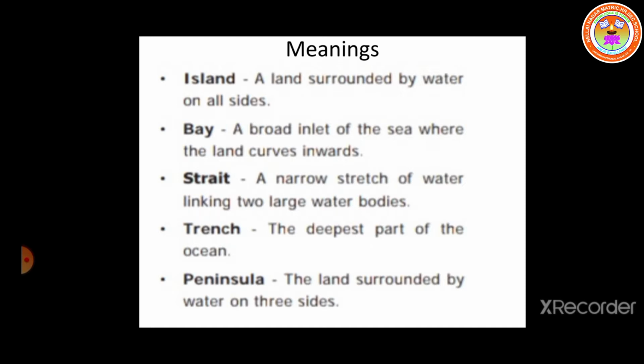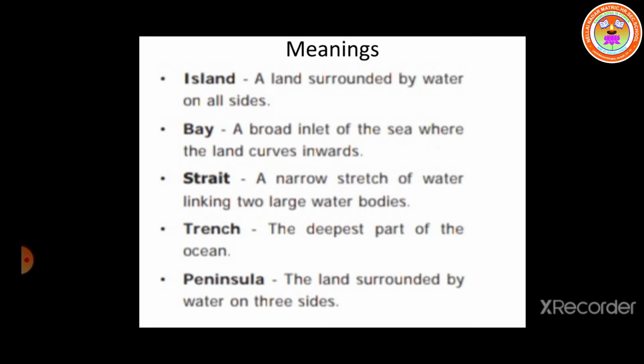What is the meaning of the word island? A land surrounded by water on all sides. All the 4 sides covered by water. Okay. Next, bay. A broad inlet of the sea where the land curves inwards. Okay. Next, strait. What is strait? A narrow stretch of water linking two large water bodies.